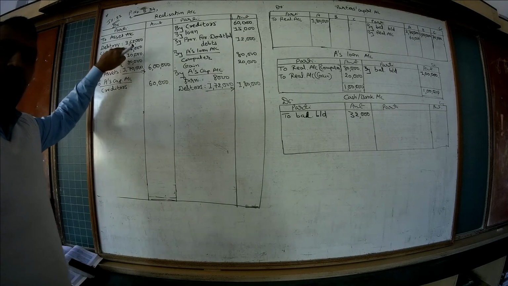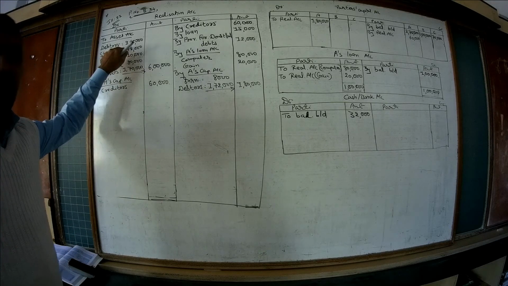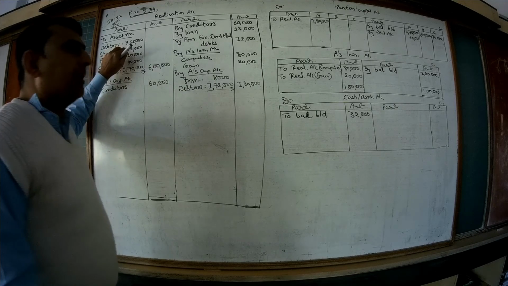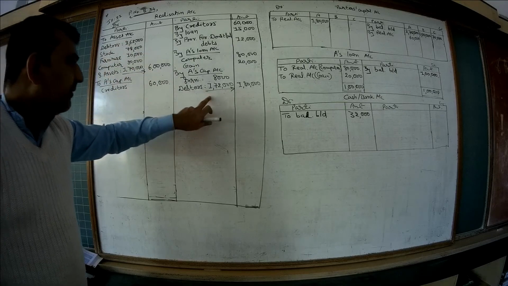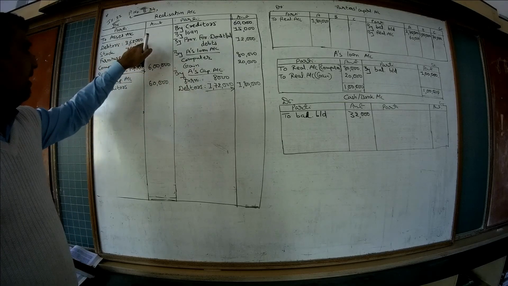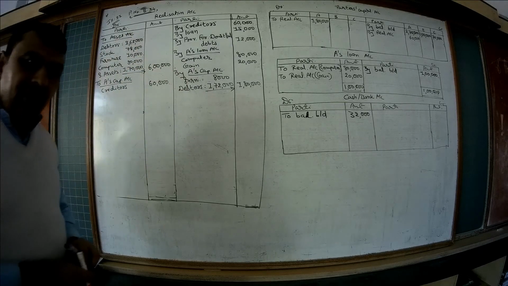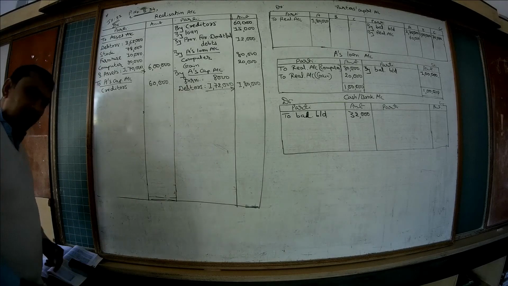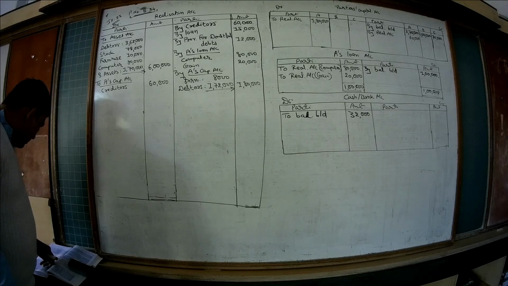That means we had debtors of 2,62,000. Out of that, debtors of rupees 2 lakh were taken over by A at rupees 1,72,000. So the remaining debtors are 62,000. We will see what happened with those debtors.